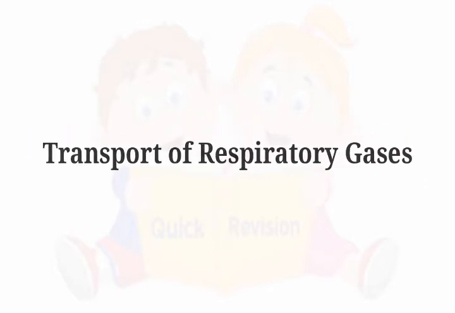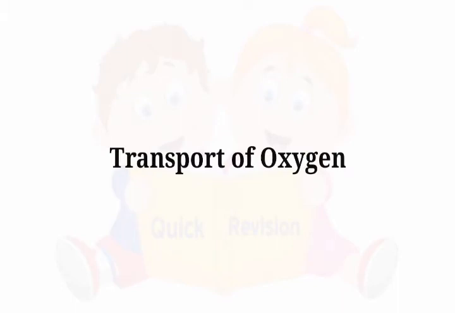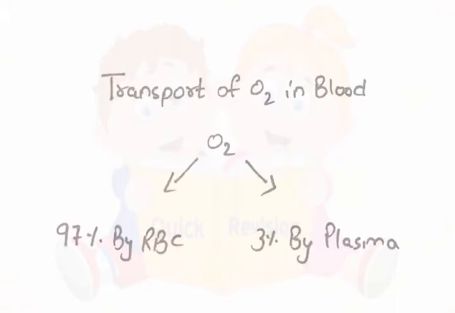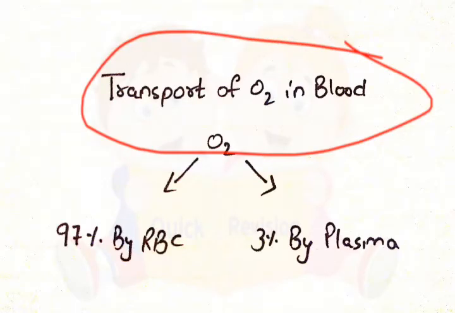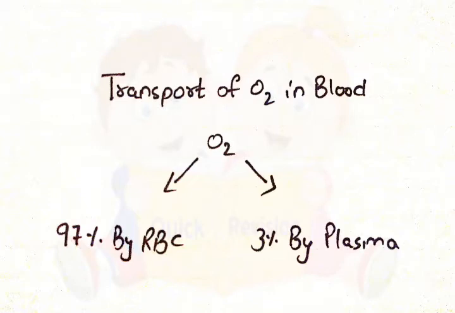Today's topic: transport of respiratory gases. First is transport of O2. Transport of O2 in blood takes place by two ways. First, 97% by RBC and 3% by blood plasma.